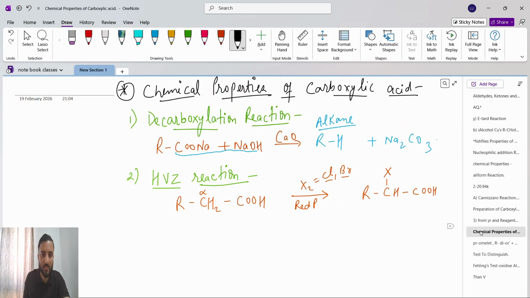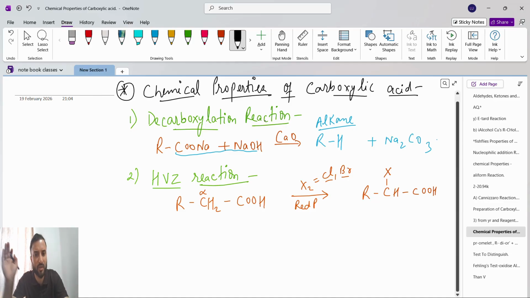COOH. Okay. Now, chemical properties of carboxylic acid. First is the decarboxylation reaction. Decarboxylation means removal of the carboxyl group, or you can say removal of carbon dioxide. Removal of carbon dioxide means this CO2.